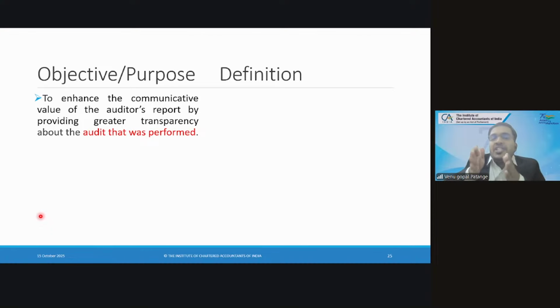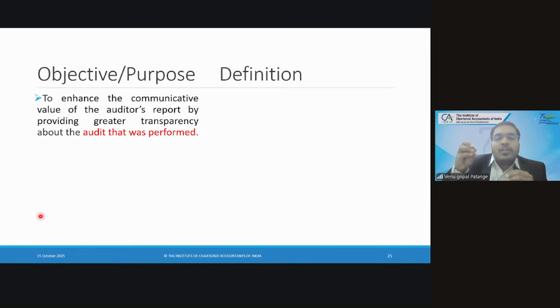So in addition to the financial statement line item, what are the challenges the auditor faced? What are all the procedures the auditor has followed? What are all the alternative methodologies he has followed in order to ensure that the financial statement line item is free from material misstatements? Hope you got some clarity here. So that is key audit matter. The objective itself is very clear, and it clears all the clouds on how it is different from the emphasis of matter paragraph, and how it is different from qualified, adverse or disclaimer.